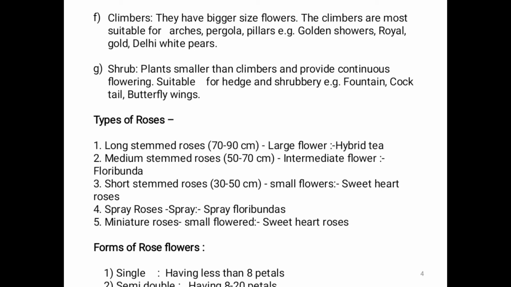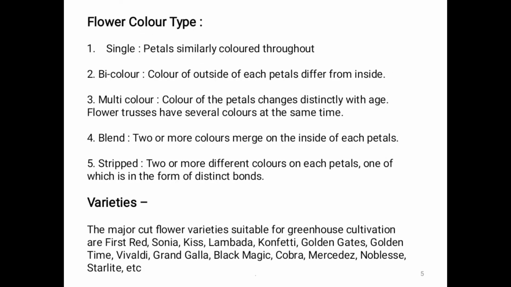Intermediate flower, floribunda. Then short stem roses, 30 to 50 centimeter, flowers are small, sweetheart roses. Next one, spray roses, spray floribundas, and miniature roses, small flowered sweetheart roses. The next forms of rose flowers: single and semi-double. Single has fewer than 8 petals, semi-double has 8 to 20 petals.